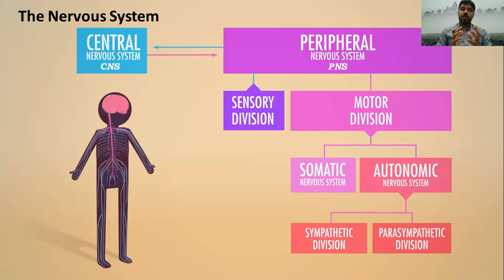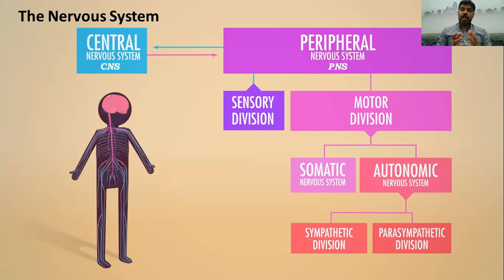The peripheral nervous system, or the PNS, can be divided into two main divisions, the sensory part and the motor part. The sensory part, أو الجزء الحسي, represents the nerve tissues that transmit the impulse or the signal from the different body parts to the central nervous system. However, the motor division represents the neurons or the nervous tissues that transmit the impulse or the nerve signal from the nervous system to the different body parts.